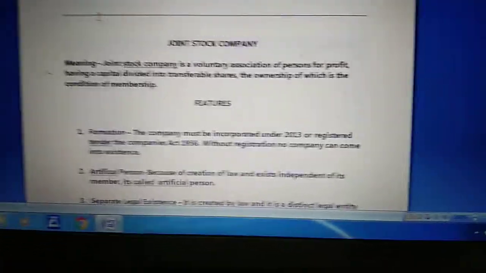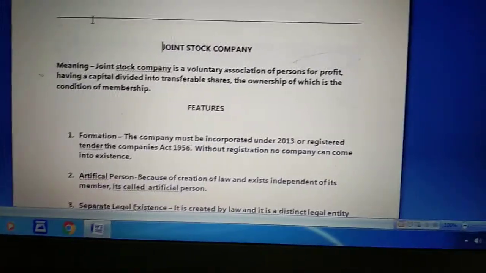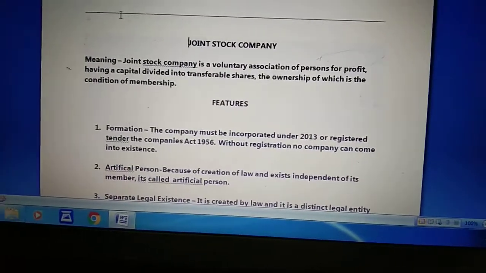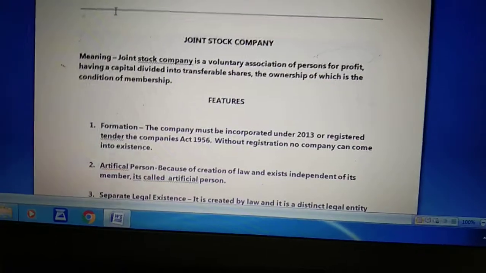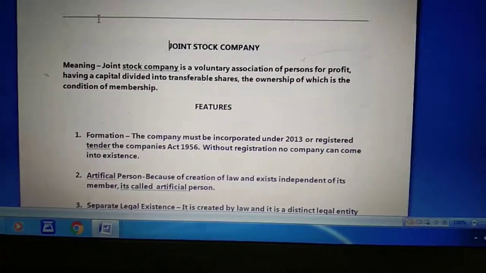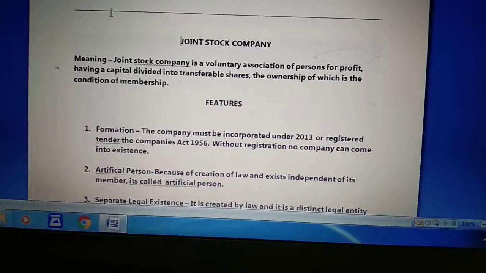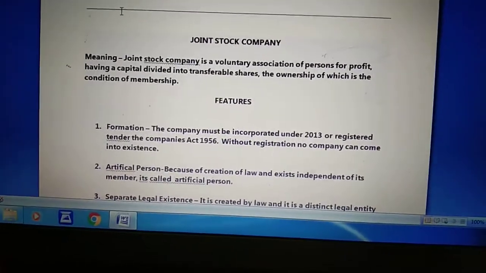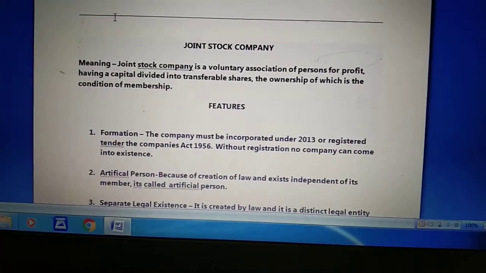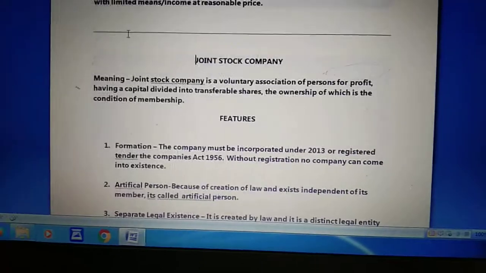Now children, whenever we talk about a joint stock company, the Companies Act is the one which is going to govern the joint stock company. It means the company form of organization is governed by the Companies Act 2013. The joint stock company is governed by the Companies Act 2013 as per Section 2(20) of the Act 2013.